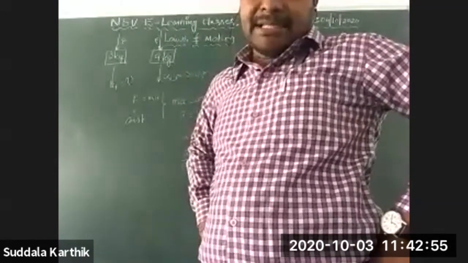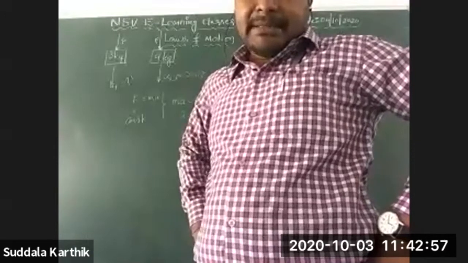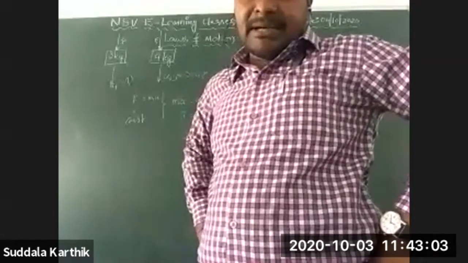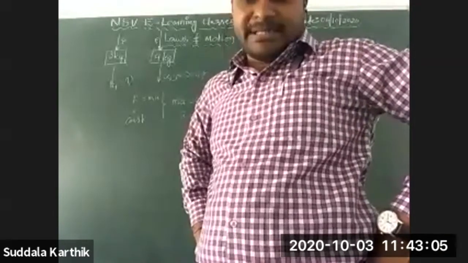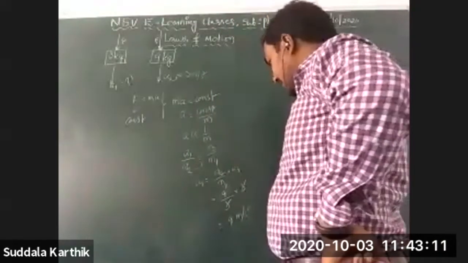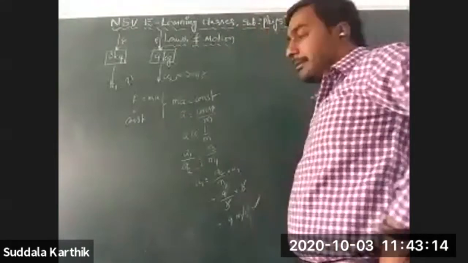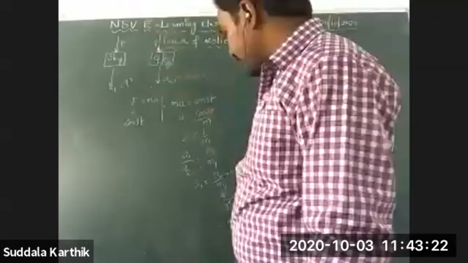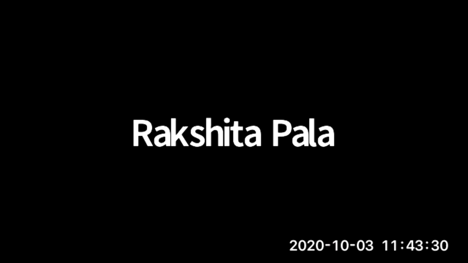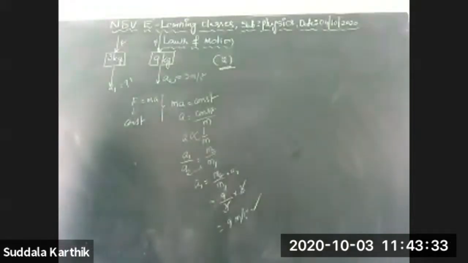If the acceleration of the 9 kg particle is 3 meter per second square, the acceleration of the 3 kg particle is how much? I got 9 meter per second square. The answer is option 2. Very good.